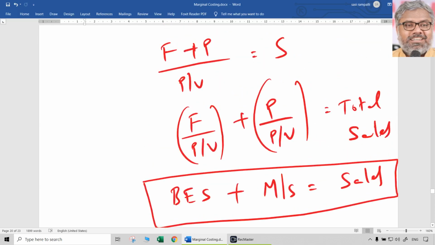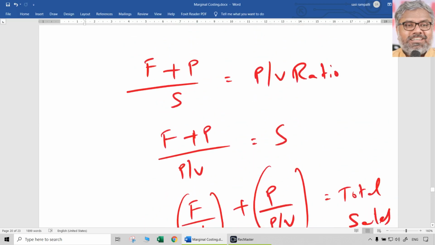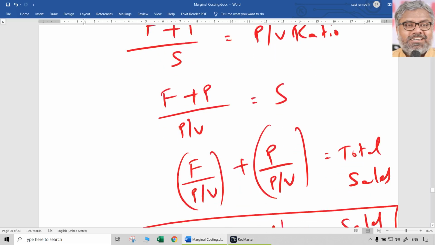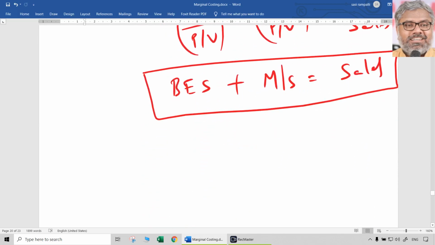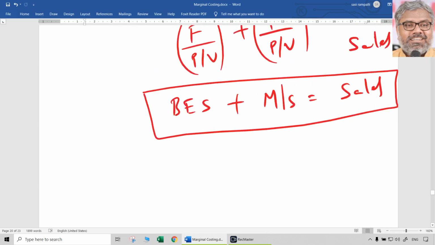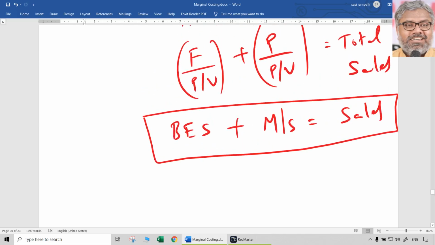And if you take the formula for PV ratio, which is nothing but fixed cost plus profit by sales, and you cross multiply it, we get fixed cost by PV ratio plus profit by PV ratio, which is nothing but total sales. That is what the total sales actually consists of. Some portion of it is break-even sales and some portion of it is margin of safety. And we are talking about rupee terms here. So break-even sales in rupee terms is fixed cost by PV ratio. Margin of safety in rupee terms is profit by PV ratio.